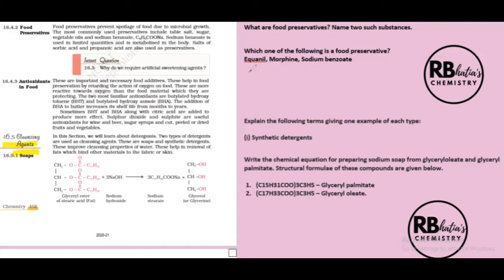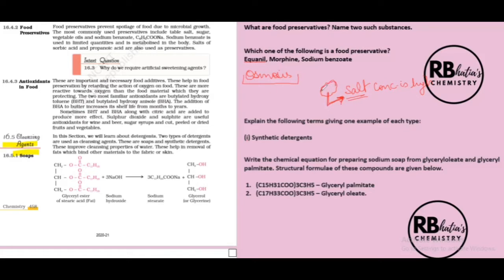This we also discussed while discussing osmosis. What is the mechanism behind salt and sugar acting like preservatives? Whenever microbial growth begins on any food item, if the salt concentration in the food item is high, the water from the body of this microbe will start moving out due to osmosis.